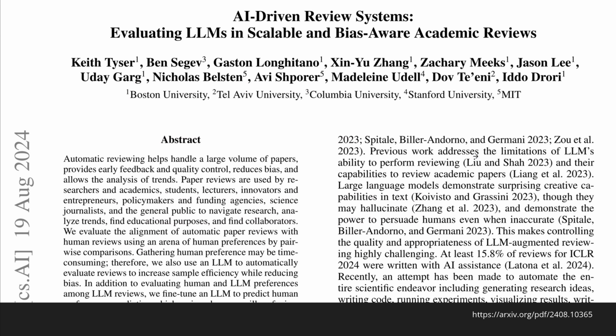Now, beautifully, if I want to understand what the new idea is, you're not going to believe it, but we do have a paper by Stanford, MIT, Columbia, and Boston University that is exactly on topic, because it is about LLMs that do academic reviews of scientific papers.